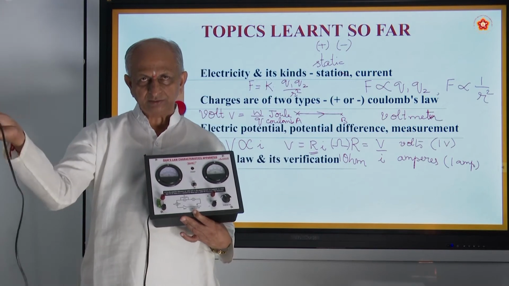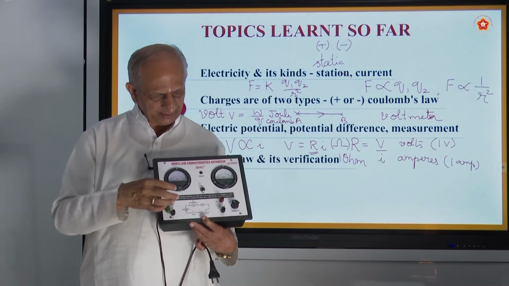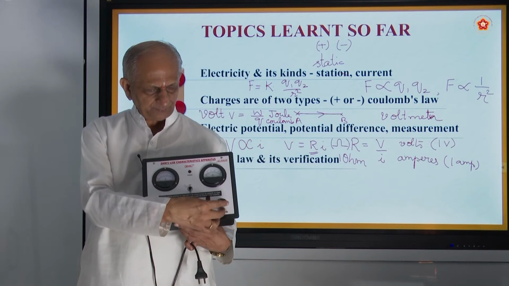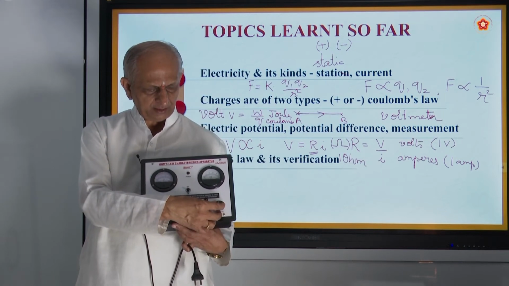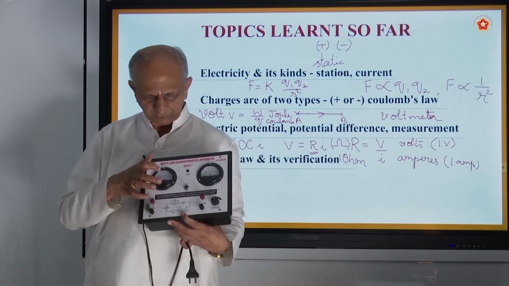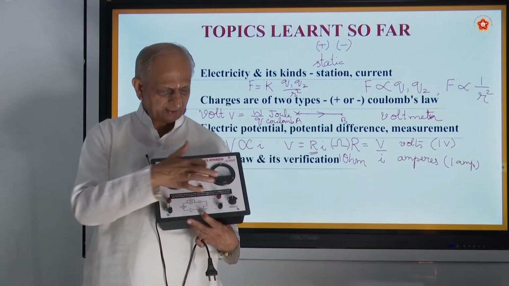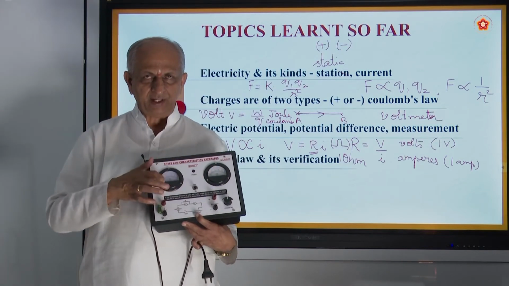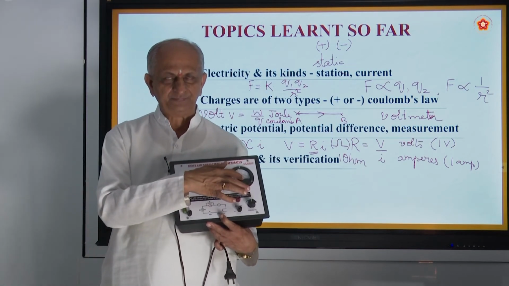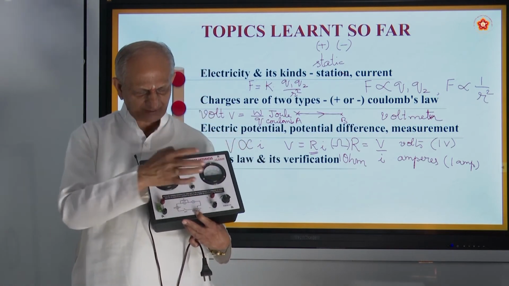Connect it to the point there. And then immediately, if you switch on, the light will come here. Then you must go on varying the resistance. As you vary the resistance, the voltage also increases, and so also the current. They are directly proportional. As you increase the voltage, current also increases, or if you decrease the voltage, current also decreases.